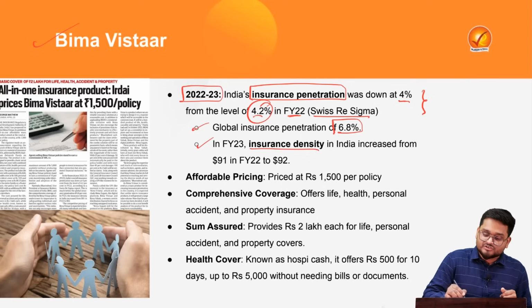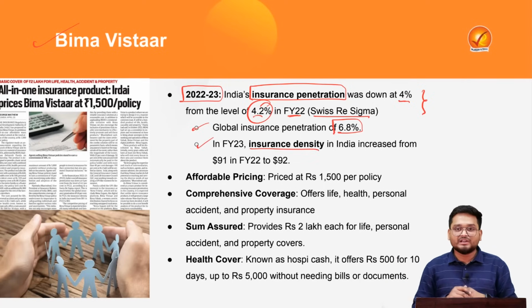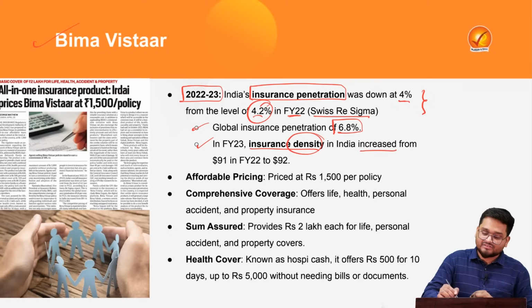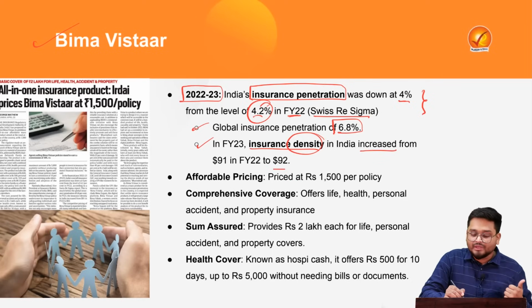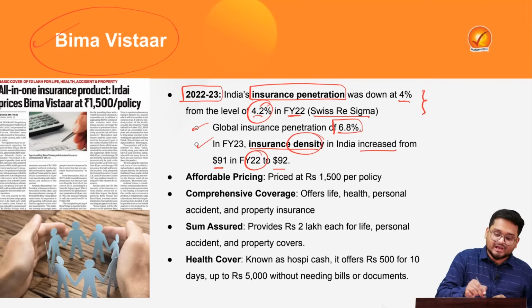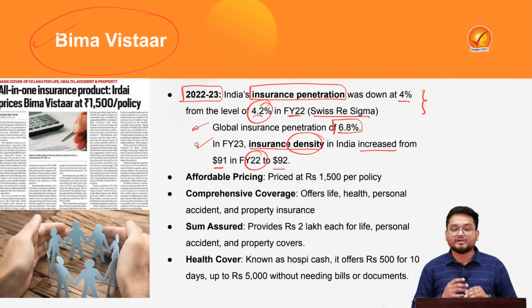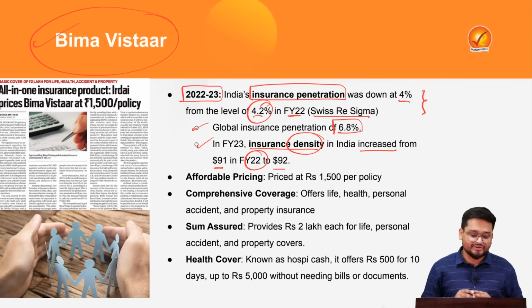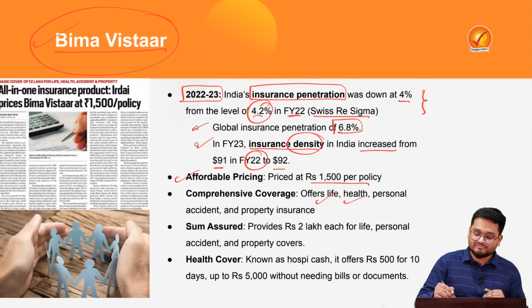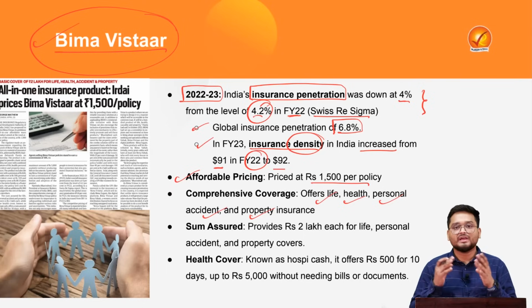And when we talk about the insurance premium per individual, that term is known as insurance density. In India, it has increased to $92 in the 2023 financial year from $91 in financial year 2022. That is why the IRDAI, the insurance regulator in the country, has introduced the Bima Vistar scheme. This scheme has affordable pricing at 1,500 per policy, giving comprehensive coverage of life, health, personal accident and property insurance.